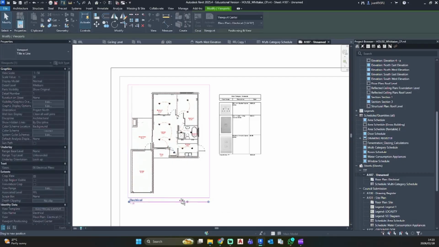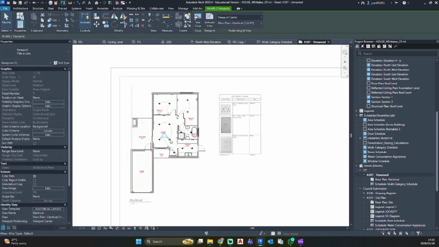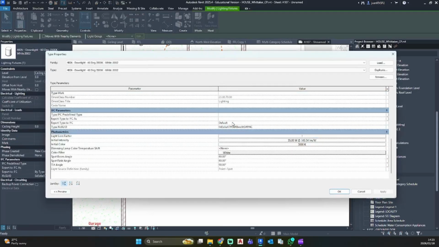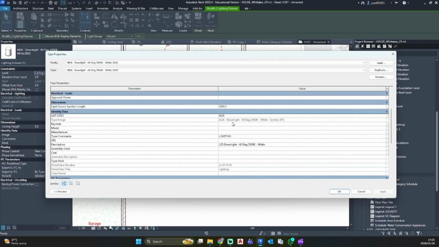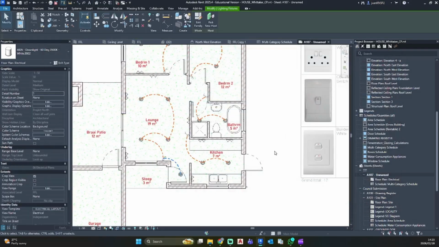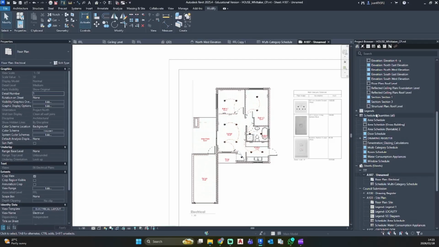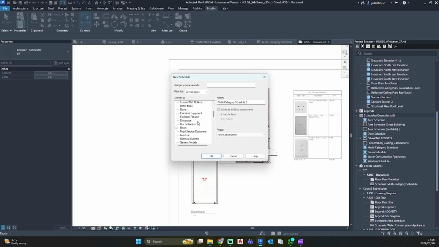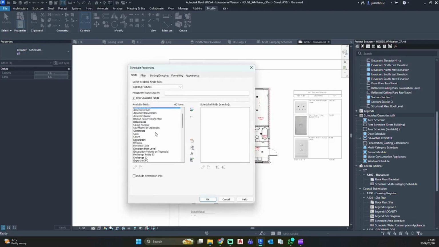Let me just clean this up. So let's go into our downlight. I am just going to see lighting is our, so let's go schedule, new schedule. Let's find lighting fixtures.